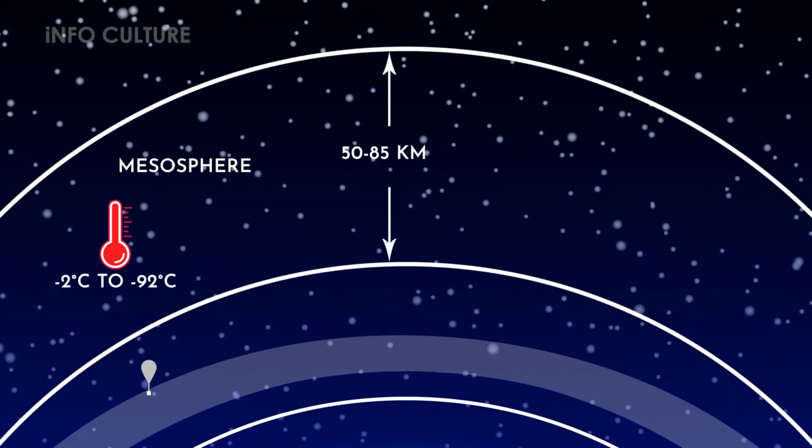Mesosphere. Altitude range 50 to 85 kilometers. Temperature range minus 2 degrees Celsius to minus 92 degrees Celsius. Meteors burn up in this layer. This layer is accessed by sounding rockets and rocket-powered aircraft.